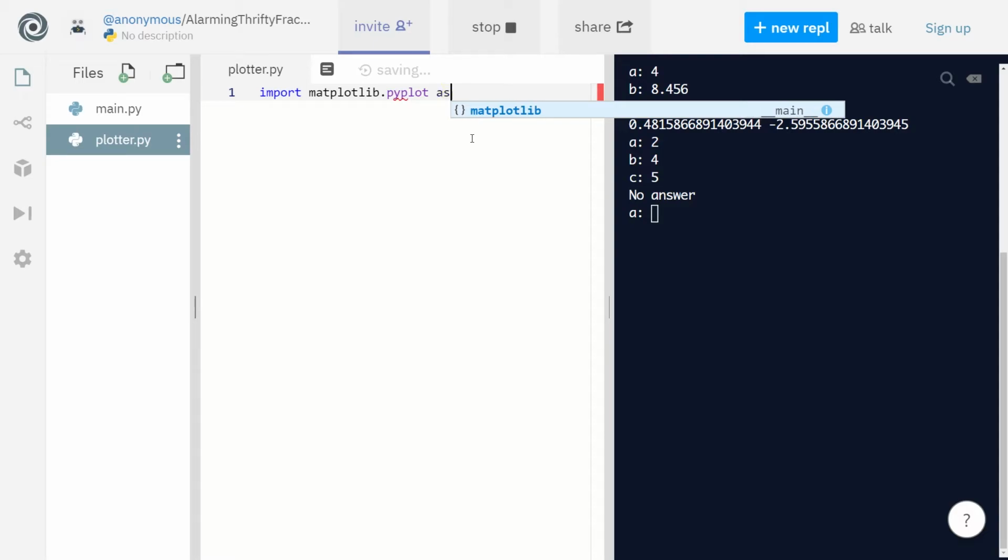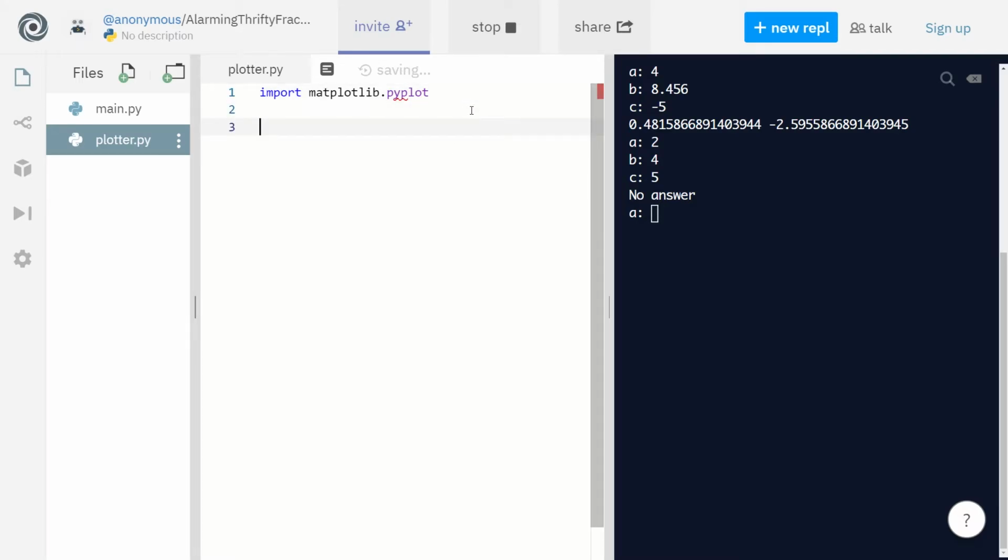So we want to import matplotlib.pyplot as plt. What that does is later on, to call this, you only need to write plt instead of matplotlib.pyplot. So if you import it as plt, you can just write plt dot something.